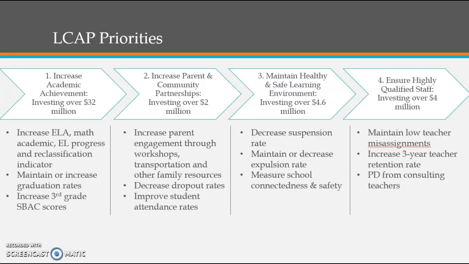And also, the next priority is maintain a healthy and safe learning environment. They plan to do this by decreasing suspension rate, maintaining or decreasing exposure rate, and measuring school connectedness and safety. And they plan to do this by implementing some closed campuses or increasing the security across different schools and engaging parents and families more.